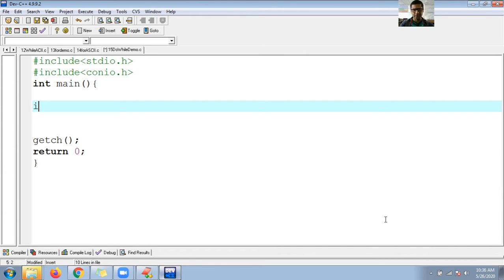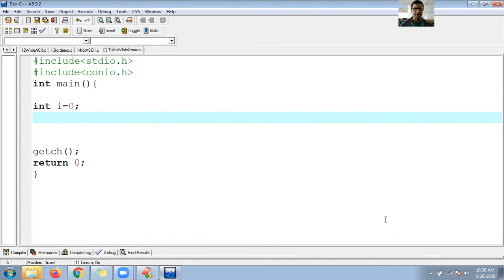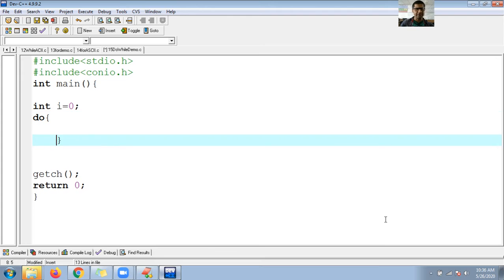Okay, fine. So let me use integer i, comma integer j. Otherwise, let me go statically. Then I'll show here the do block, opening and closing curly.